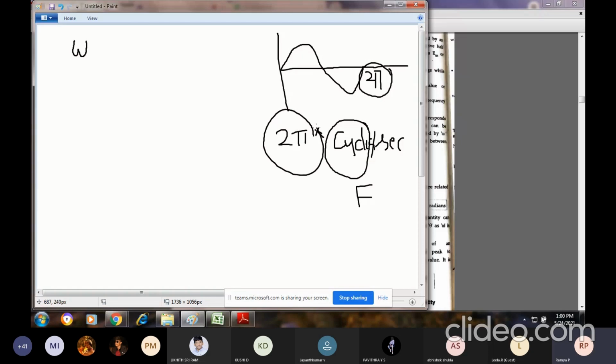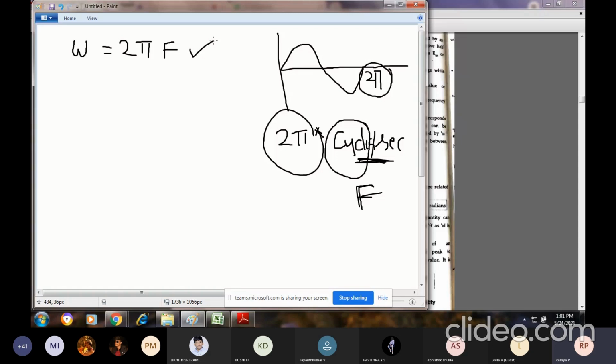So I can write the equation as omega is equal to 2 pi, which stays as such, times cycles per second. Cycles per second is my frequency f, right? So I can write it as 2 pi f. See the formula for angular frequency: omega is equal to 2 pi f.